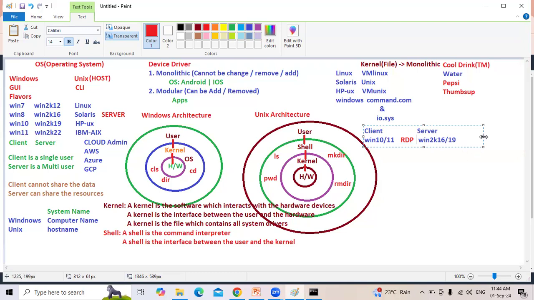When the client is Windows, the server is also Windows, both are Microsoft family. When both are Microsoft family, we call it homogeneous. Homogeneous means what? Same Microsoft family. The kernel is the same.